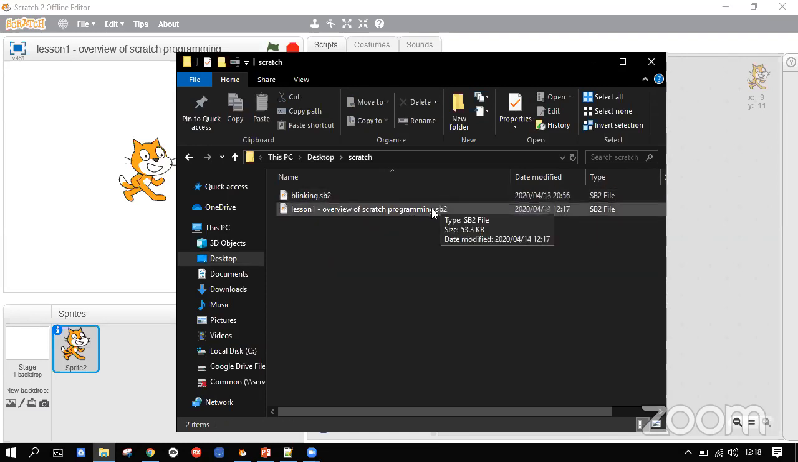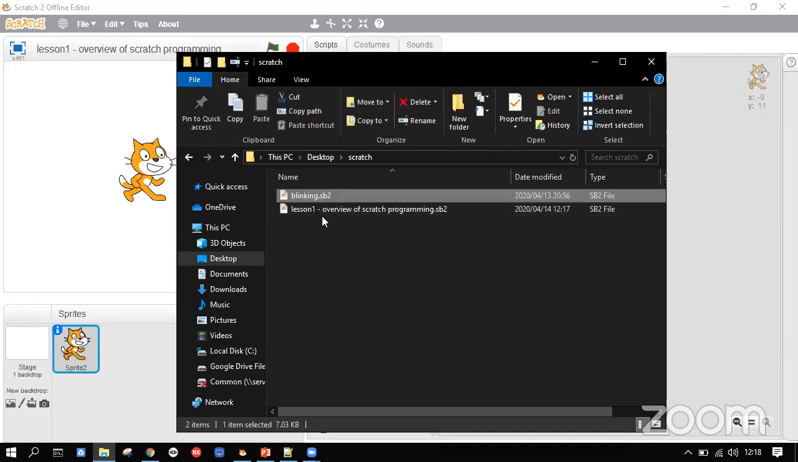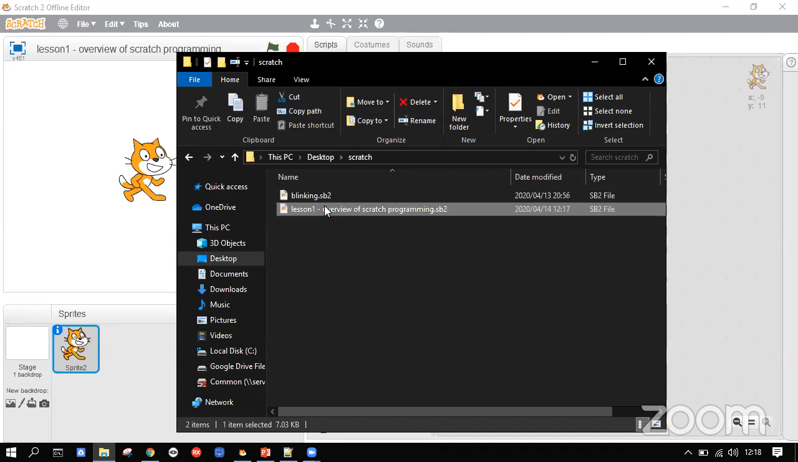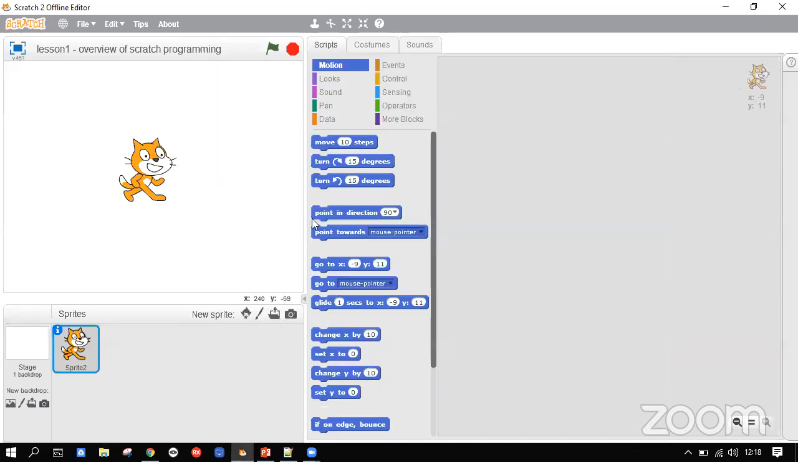So this .sp2 that you see, essentially, that is your extension. This tells your computer what type of file it is that you're dealing with. So when I double click on it, and it sees the sp2 and you've got Scratch installed, it's automatically going to open up Scratch. Okay, so the sp2 basically just tells your computer what type of file it is. And in this case, sp2 is Scratch 2. Okay, so going back to Scratch.